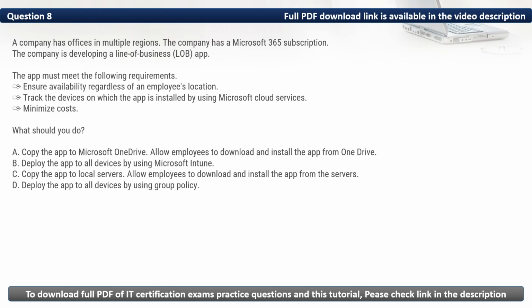Here in this question, company is developing a line of business app. It wants to ensure its availability regardless of the employee's location and track the devices on which the app is installed. Also, they want to minimize the costs. As such, the most appropriate option here is to deploy the app to all devices by using Microsoft Intune. Thus, the correct option is B.